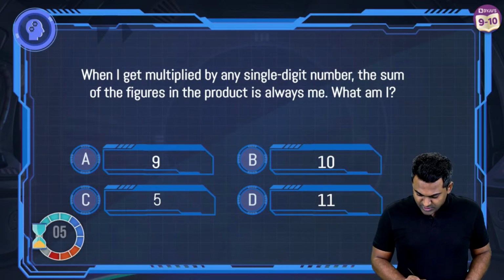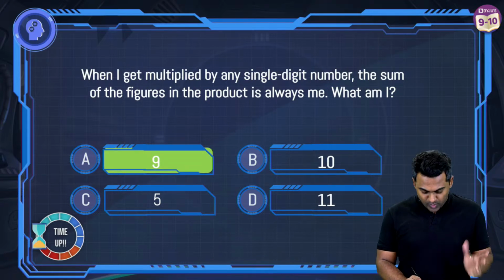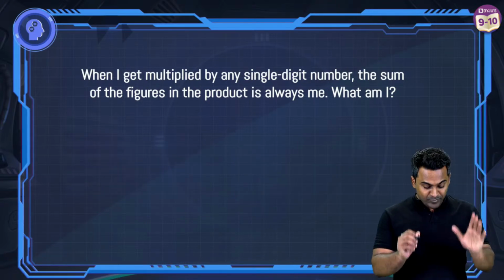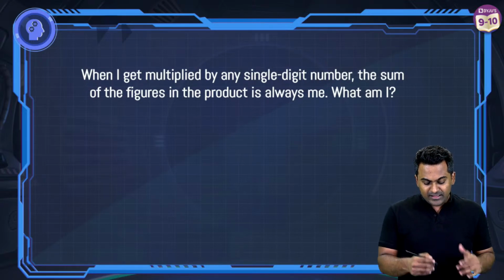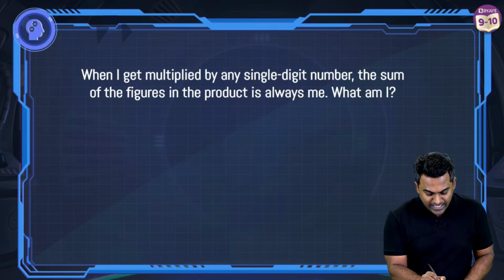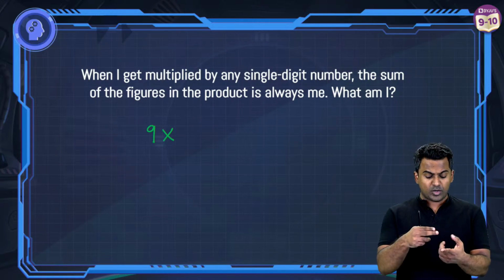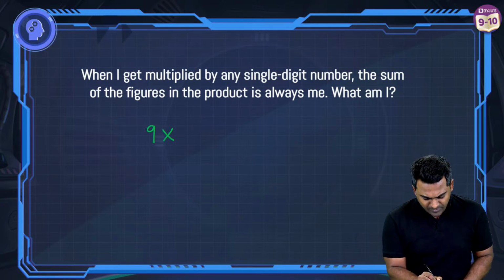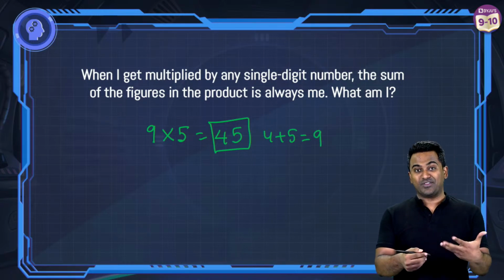Okay, let's check out the answer. Answer is in fact going to be, yes, you guys are right. The answer is A, 9. Okay, let's see why it is 9. When I get multiplied by any single digit number, the sum of figures in the product is always me. So let's take the first option, 9. 9 when it gets multiplied by a single digit number. Single digit means what? 1, 2, 3, 4, 5. Let's suppose I multiply this by 5. What do I have here? 45. The sum of the digits, add the digits, 4 plus 5, you get what? 9. The sum of the digits of the product is always 9.